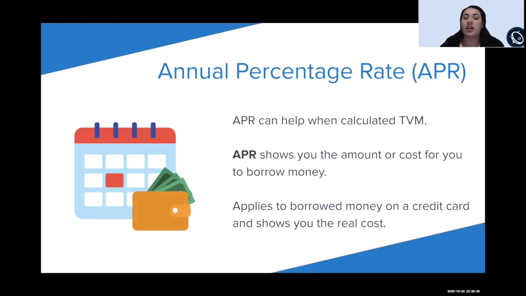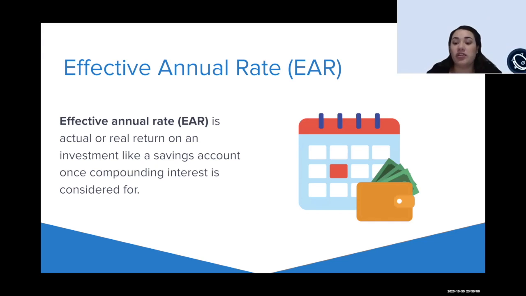Annual percentage rate, also known as APR, is the interest rate you pay on a loan, such as a credit card or auto loan, on a yearly basis. In simple terms, it's the cost of borrowing money. The effective annual rate, also known as EAR, can be used to evaluate interest payable on a loan or any debt, or to assess earnings from an investment such as a savings account.